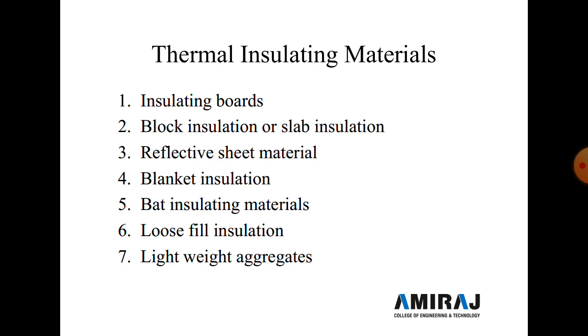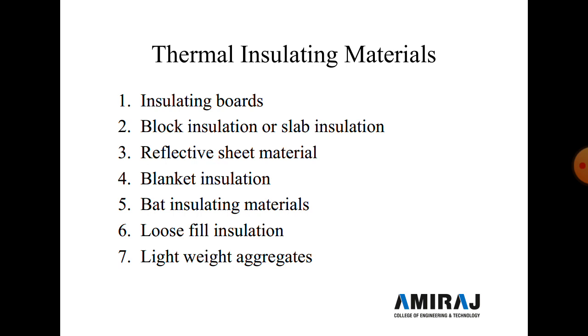The second type of thermal insulating material is block insulation or slab insulation. The thickness of the block insulation is 25 mm and its cross-section area is approximately 600 by 1200 mm. Blocks or slabs are made of cellular glass, sawdust, corkboard, mineral wool and asbestos cement. These blocks are fixed to the roof or wall to make it thermal proof.